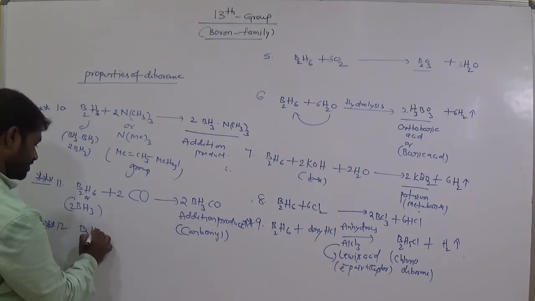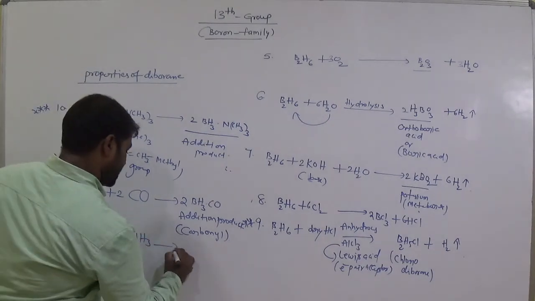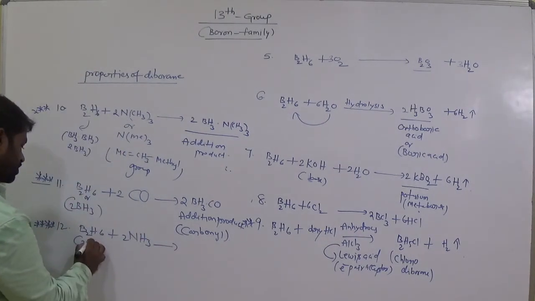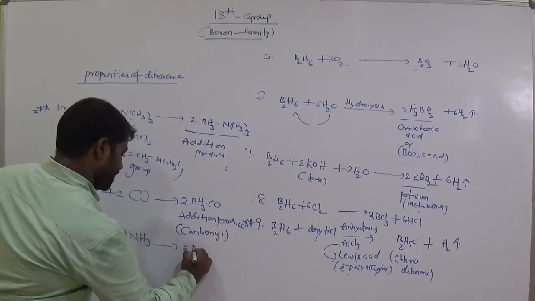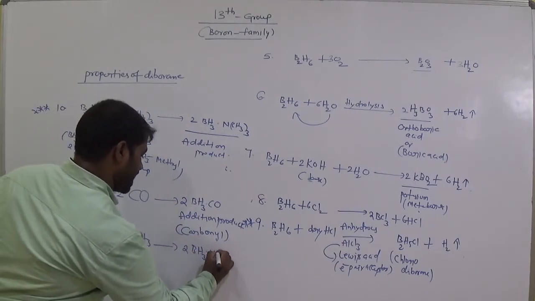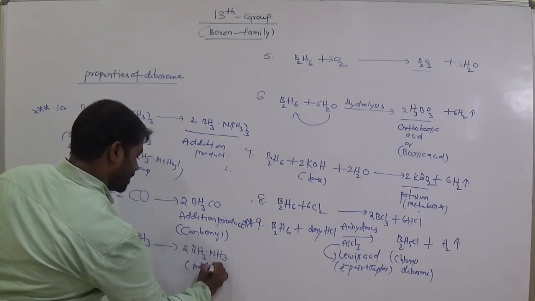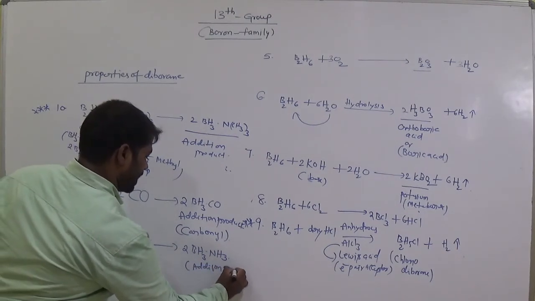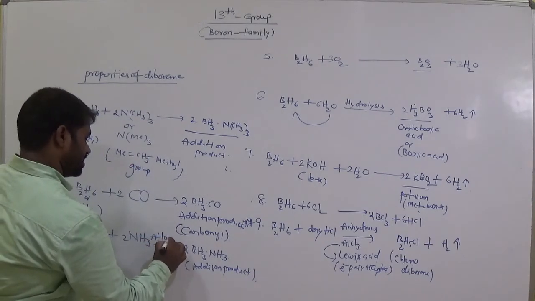And the 12th one, B2H6 treated with ammonia, it gives again 2BH3·NH3. This is also an addition product at low temperature.